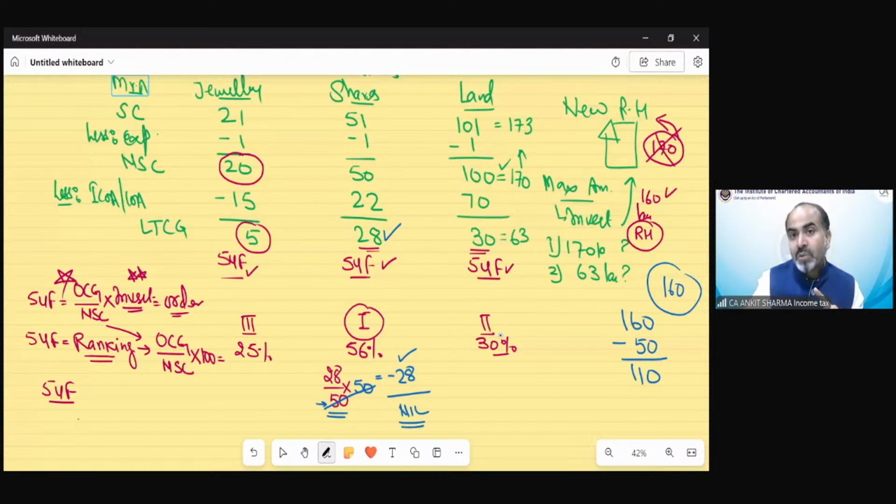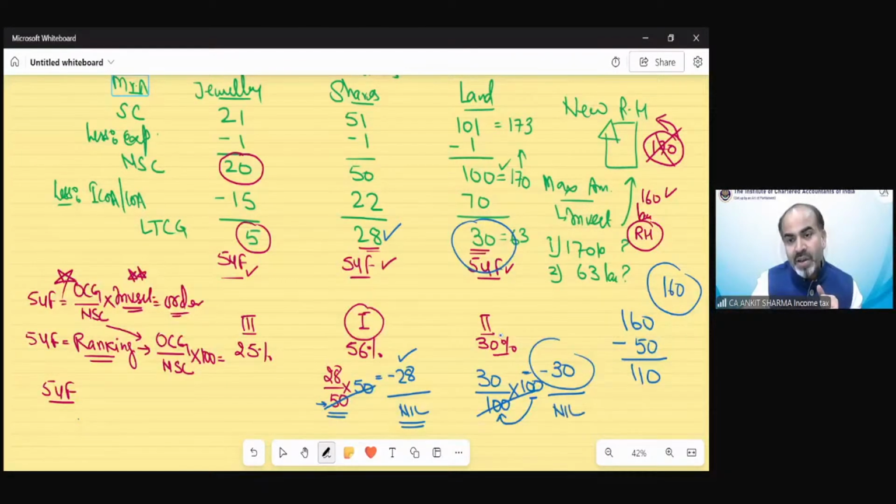Now the second number belongs to land. So again the same formula we need to apply. Capital gain upon net sale consideration. Now as a smart student, tell me how much amount of investment maximum we can use from land sale consideration. If you write 160 again, how is it possible? So that could be maximum 100. So this value cannot exceed this value automatically. So that means 30 lakh rupees exemption from land capital gain, 30 lakh rupees gain, 30 lakh exemption. So taxability would be nil.